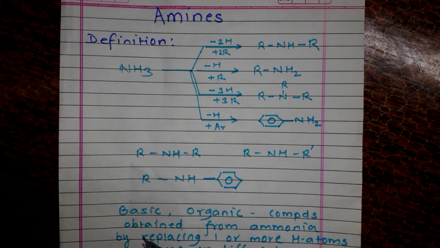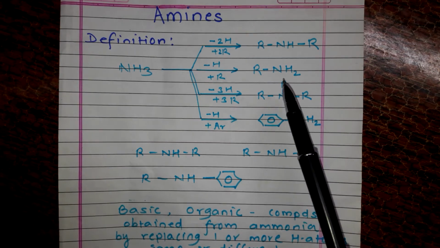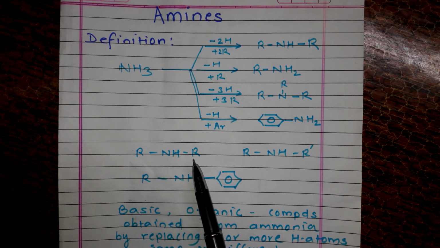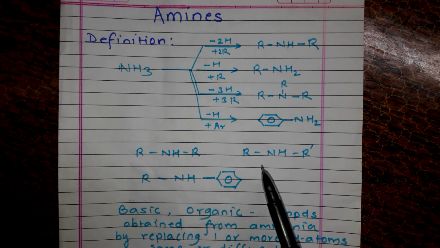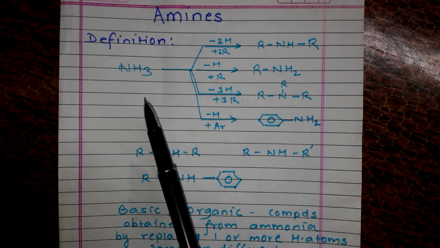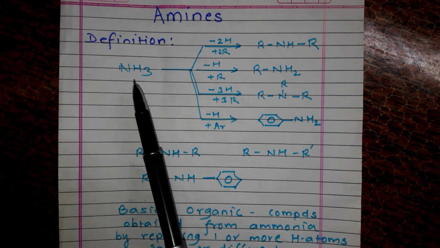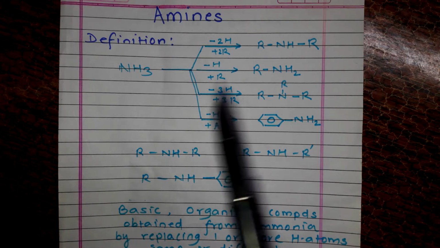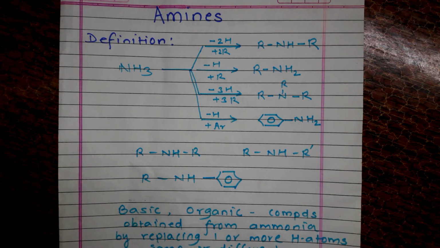Now if you ask me, sir, there are two or more alkyl groups attached. Now these two alkyl groups, do they have to be the same or different? The thing is, why is there a compulsion? They could be the same like this. See, these two alkyl groups are the same, or they could be different. So a hydrogen atom of ammonia can be replaced by the same or different alkyl groups, or even it can be replaced by an aryl group. So they are amines.